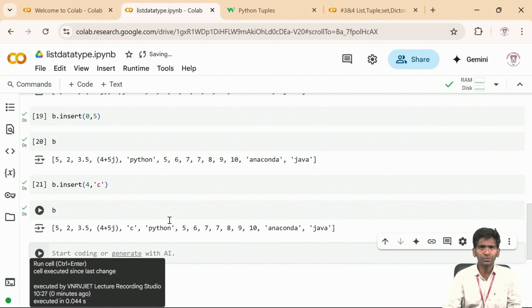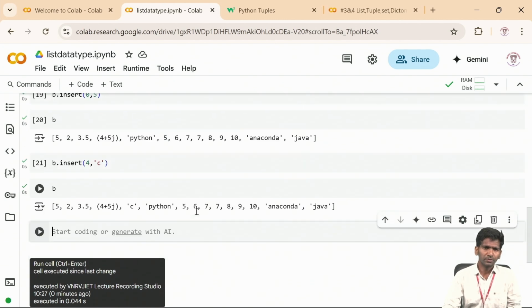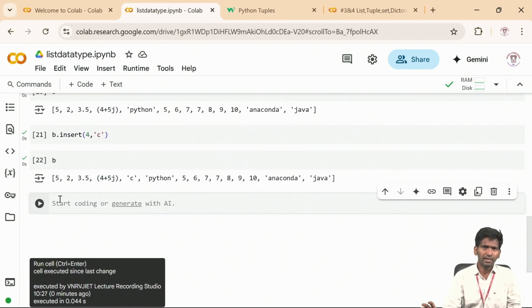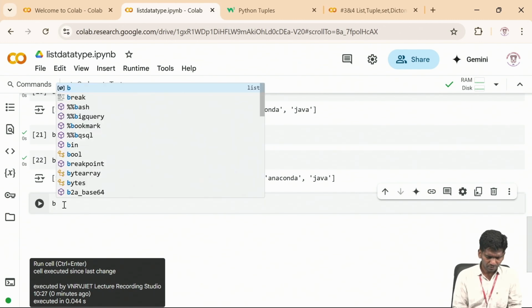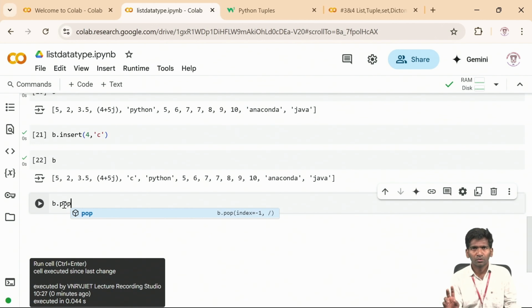So the insert function is used to insert elements into the existing list at the required index position. So insert, extend and append are used to add elements to the existing list. So what about removing from the list? While adding, we can use 3 functions: insert, extend and append. While removing elements also, we have 3 functions: pop, clear and remove.